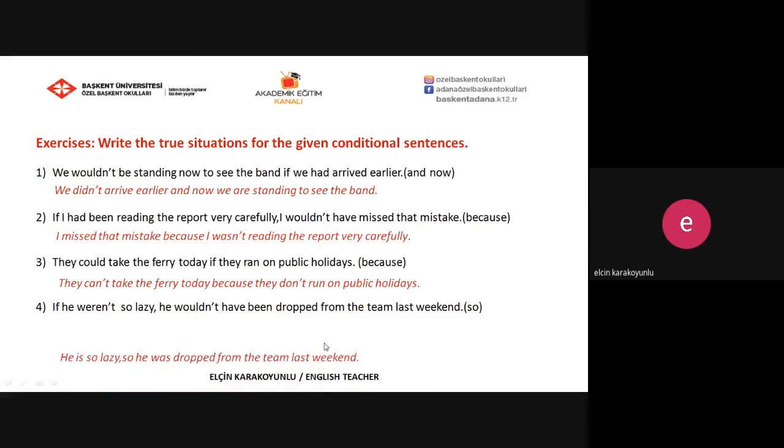So the true situation is that he is so lazy, so he was dropped from the team last weekend. As we can say, if we use the second conditional with the if clause part, we can talk about the hypothetical present. But when we use third conditional in the main part, we can see the past result. So he is so lazy now, so he was dropped from the team last weekend.